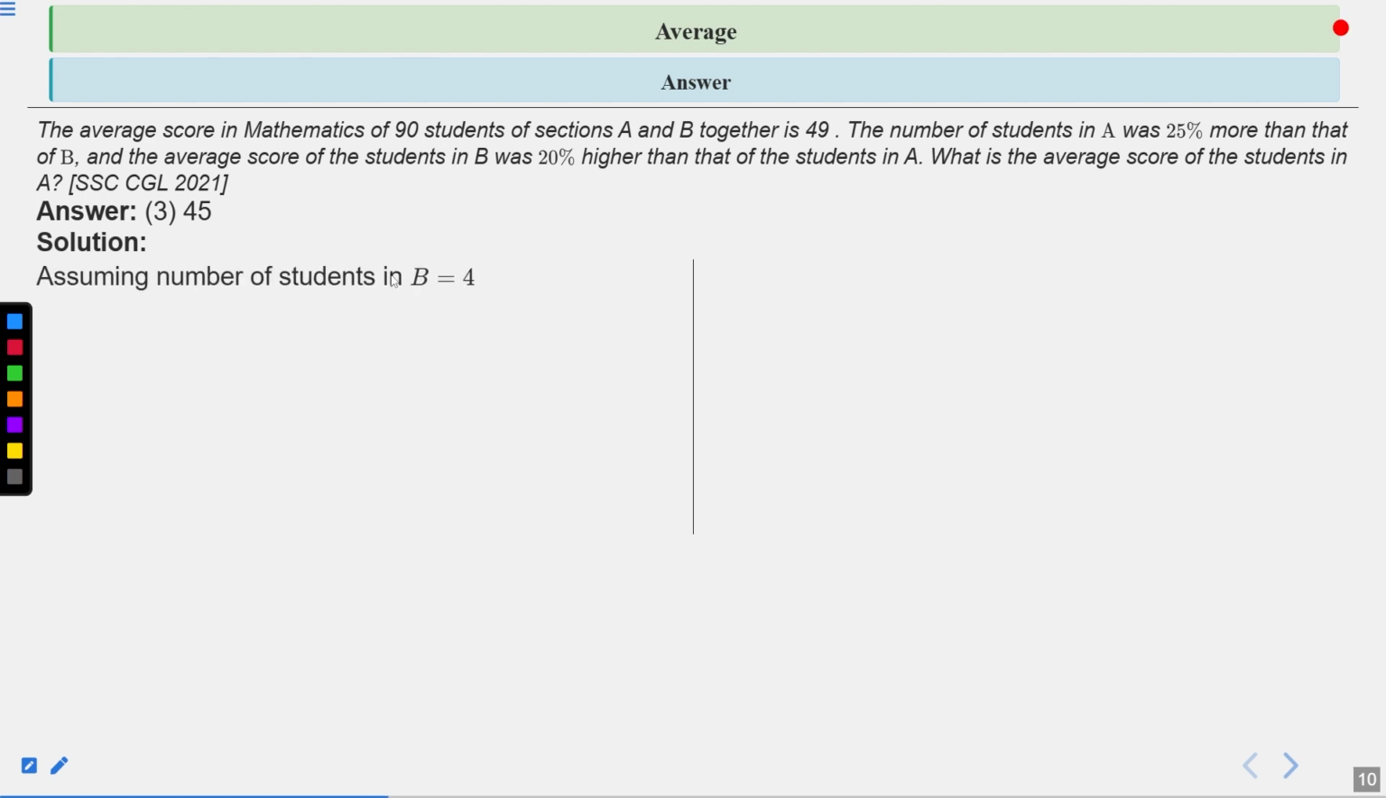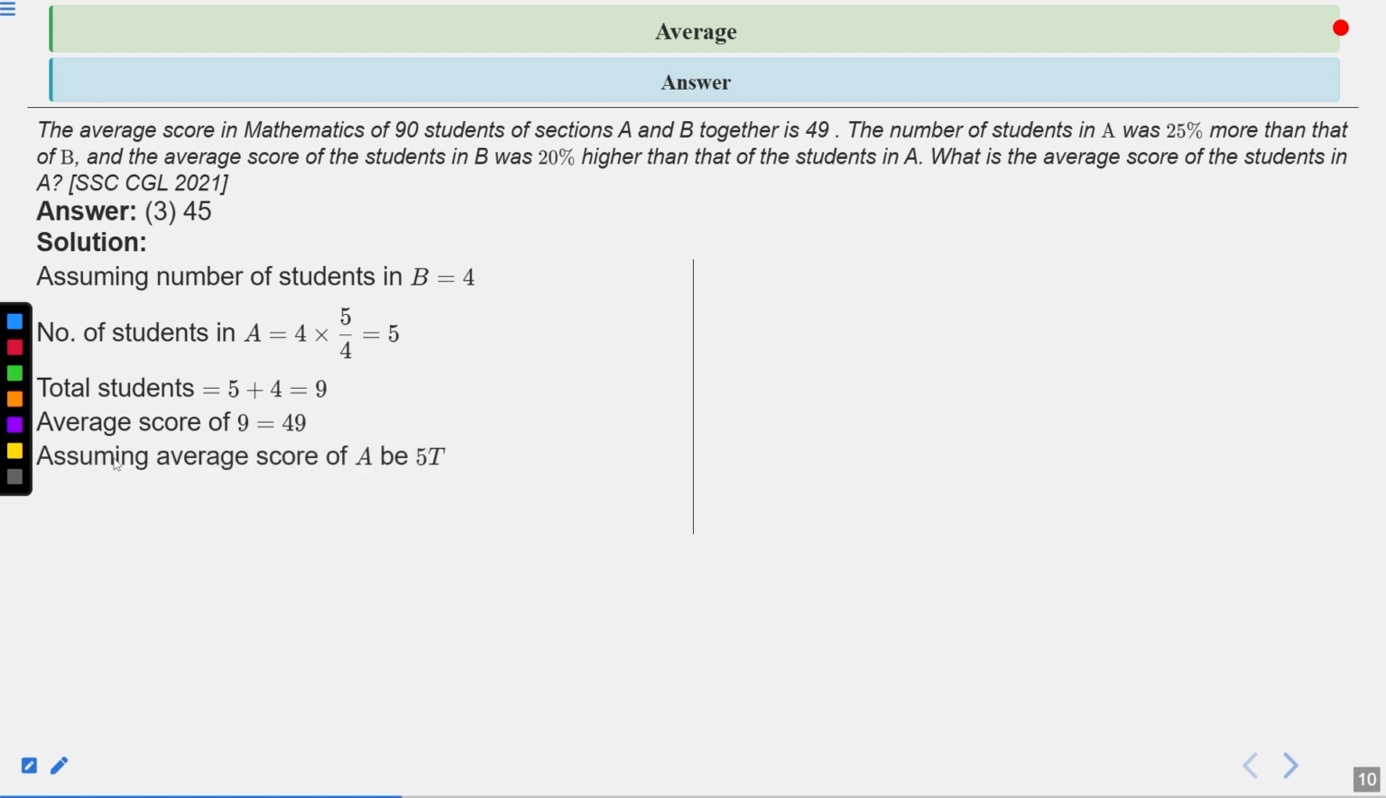So assuming the number of students in B is 4, we can say that the number of students in A will become 4 into 5 by 4, which is equal to 5, because 125% of 4 is 5. Now the total students will become 5 plus 4, which is 9. So the average score of 9 students is 49. Assuming the average score of A is 5T, the average score of B will become 5T into 120%. So we can calculate it. We got 6T.